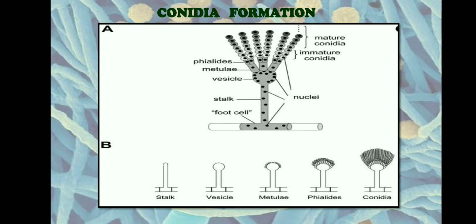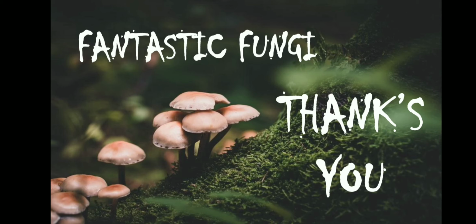Basipetal means the youngest spore will be present at the base, near the vesicle, whereas acropetal spore arrangement means the youngest spore will usually be present at the tip of the hyphae or the tip of the conidia. It will be born at the apex tip. Example is Cladosporium. So that is all about conidiospore formation.